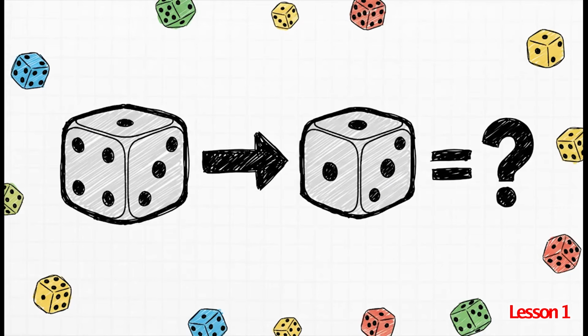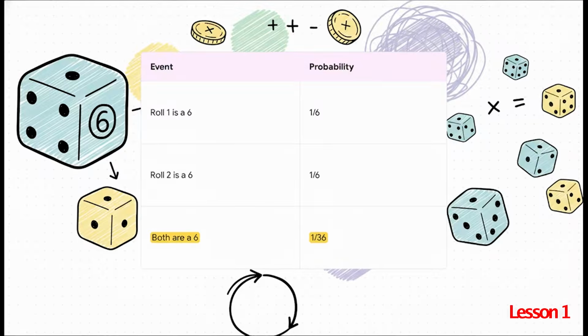We'll leave the coin behind. Now we're going to look at a standard 6-sided die. What are the odds of rolling a 6 and then another 6 straight after it? It's the same logic. It's the same rule. The chance of rolling a 6 is 1 in 6. The chance of doing it a second time is still 1 in 6 because it's independent. So then we just have to multiply them and get 1 out of 36.